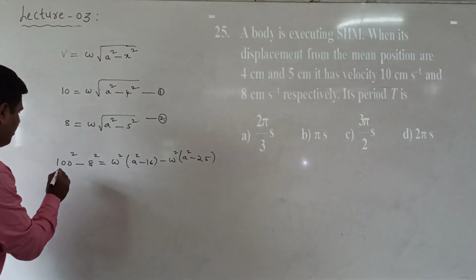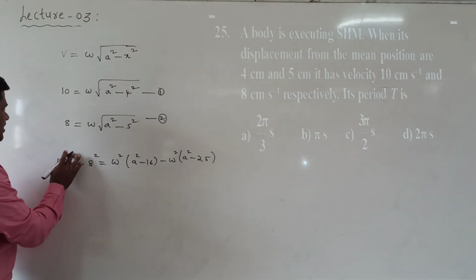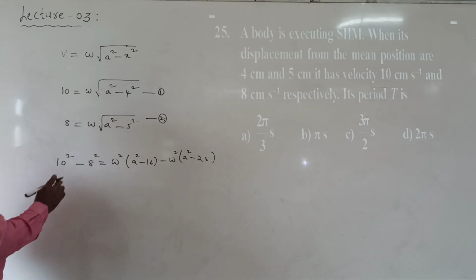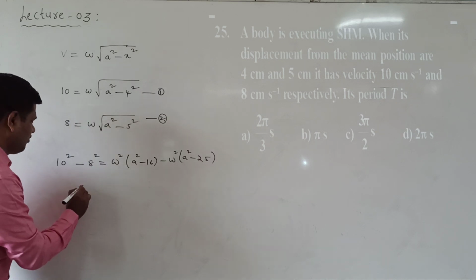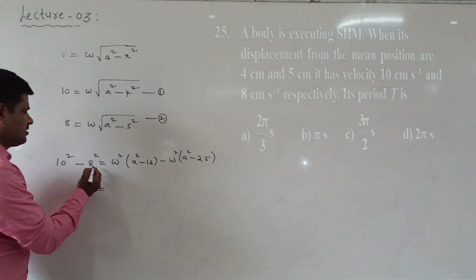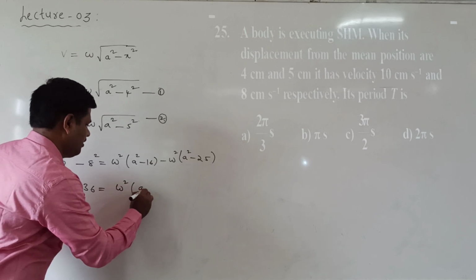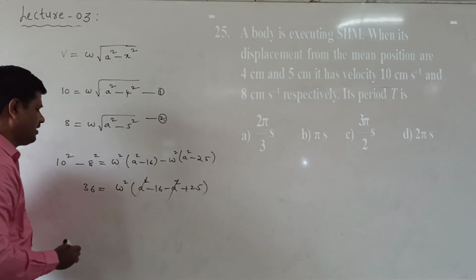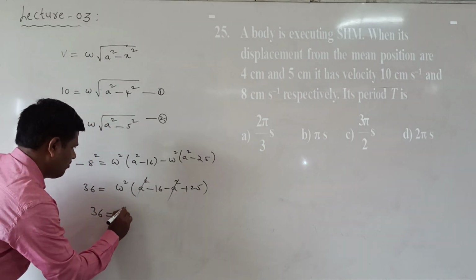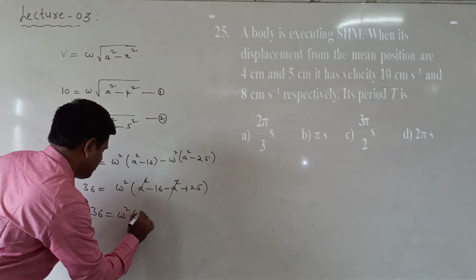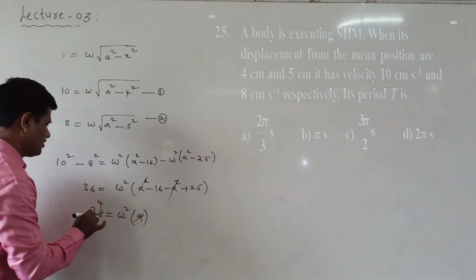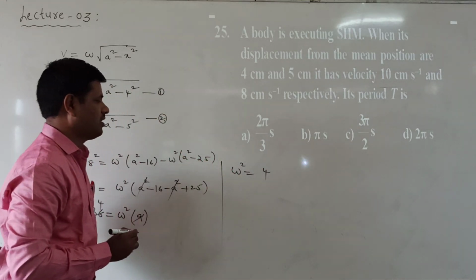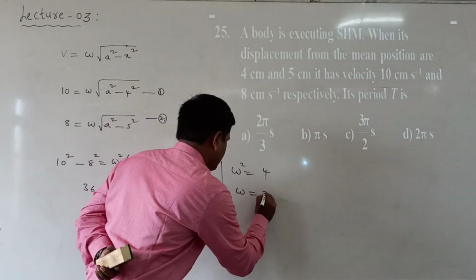Subtracting, 10 squared is 100 and 8 squared is 64, so 100 minus 64 is equal to 36. On the right side, omega squared into A squared minus 16 A squared plus 25. A squared gets cancelled. Now 36 is equal to omega squared into 25 minus 16, which is 9. Nine fours are 36, so omega squared is equal to 4, which means omega is equal to 2.